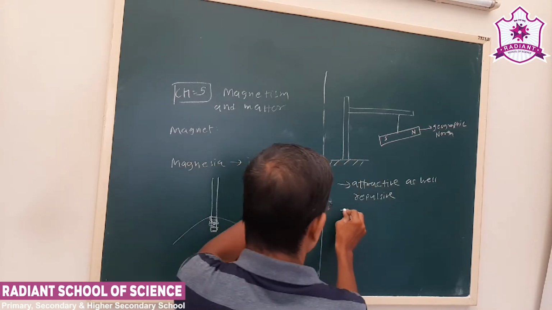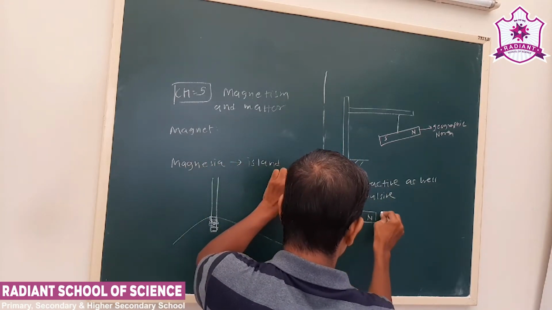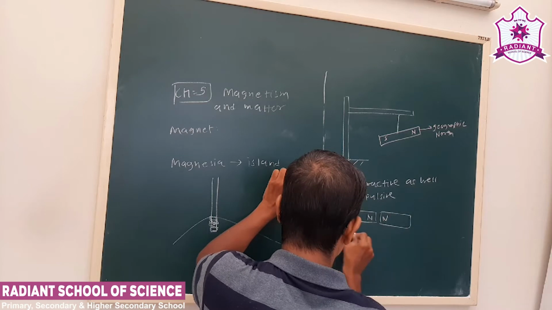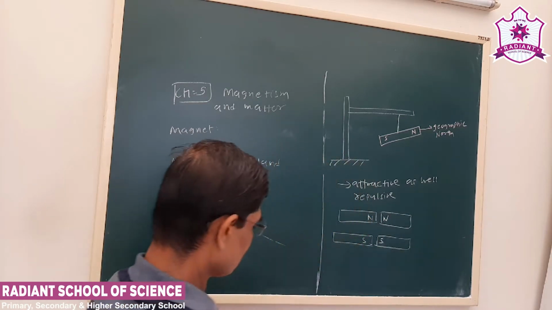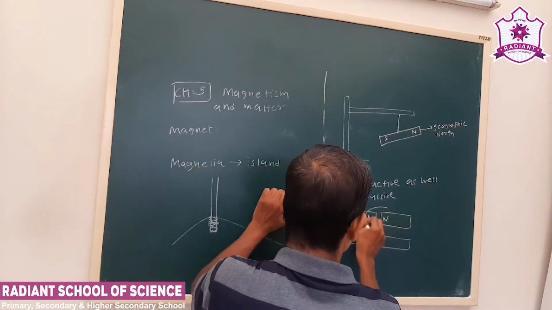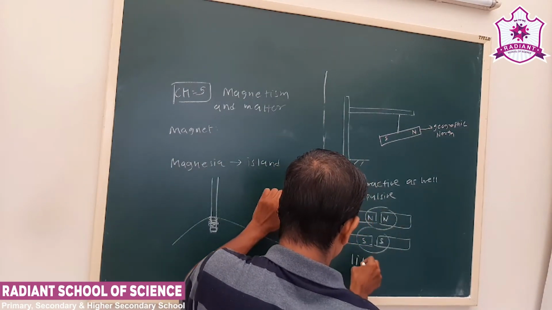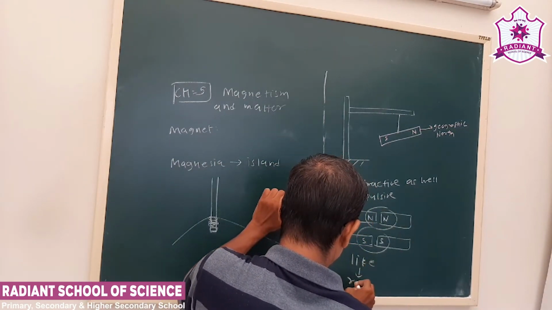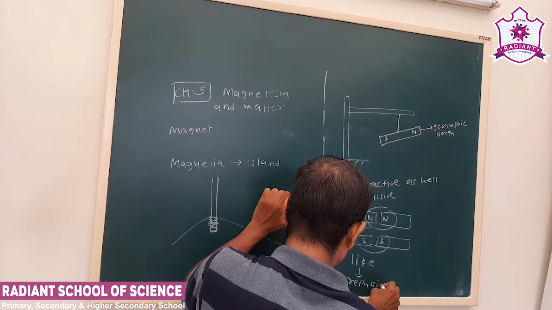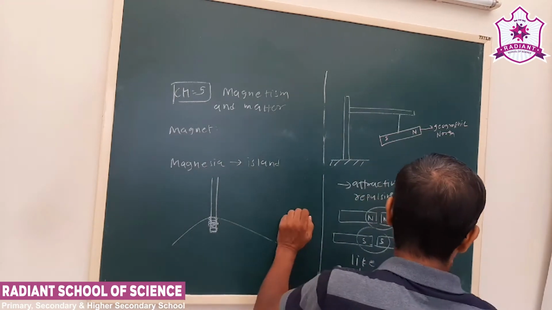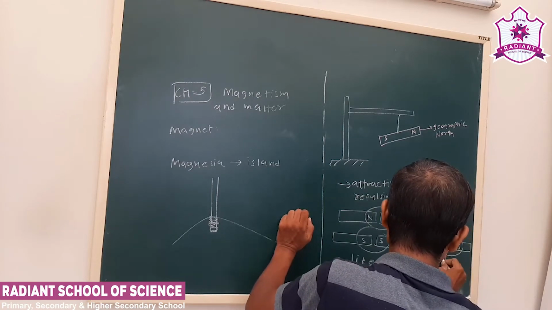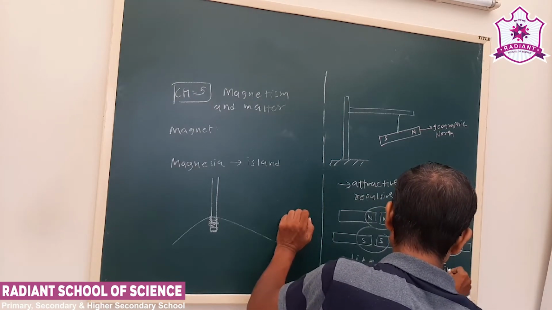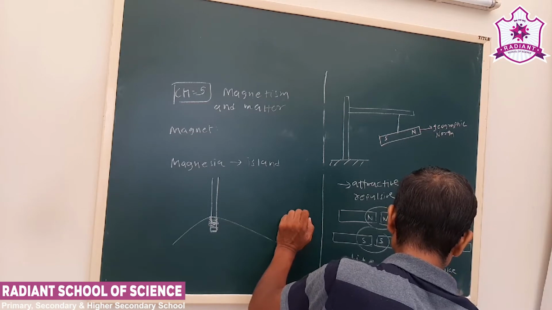Between two north poles, these two are like poles, and between like poles there will be a repulsive force. And between unlike poles, there will be a force of attraction.